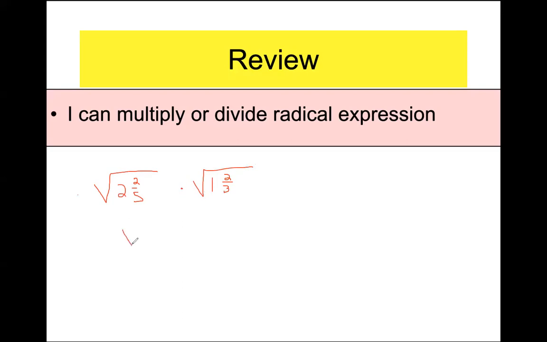So for the inside, we can't multiply with mixed numbers, so we're going to change them to improper fractions. 5 times 2 is 10, plus 2 is 12, so we get 12 over 5 for the first one. And on the second one, 3 times 1 is 3, plus 2 is 5, we get 5/3.